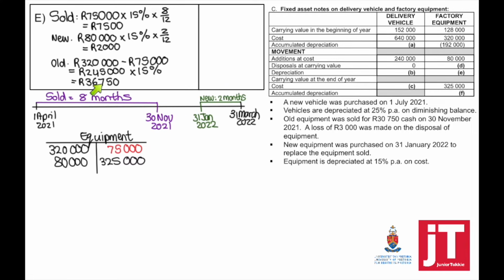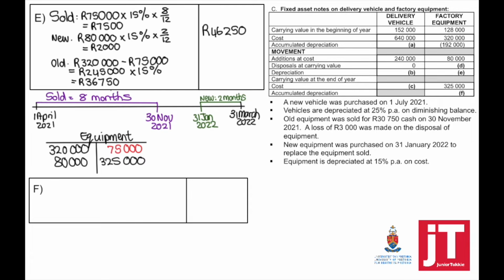This is why we need to take the cost in the beginning minus the cost on the asset which we've disposed of. And then we're going to times it by 15%. My total depreciation would be the sold plus the new plus the old equals the total depreciation.